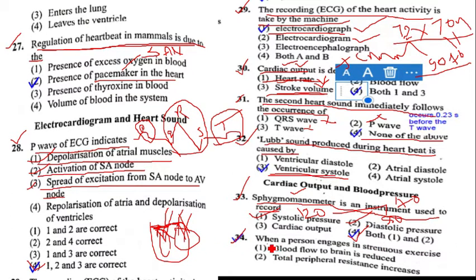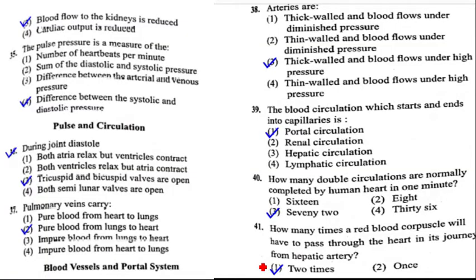Question number 34. When a person engages in strenuous, heavy exercise, what happens? Blood flow to the brain is reduced? No. Blood flow to the brain is increased. Total peripheral resistance increase? No, it is also wrong. Blood flow to the kidney is reduced.